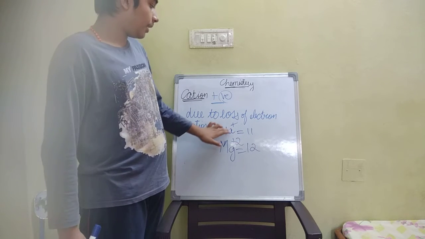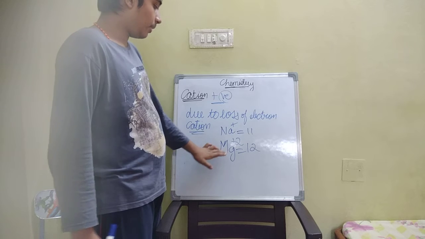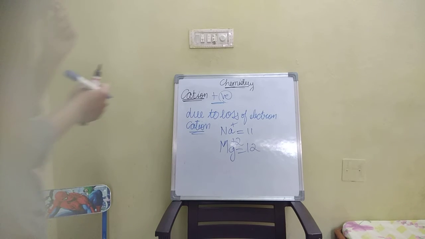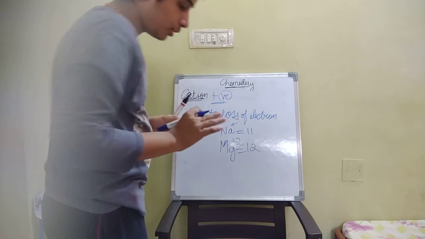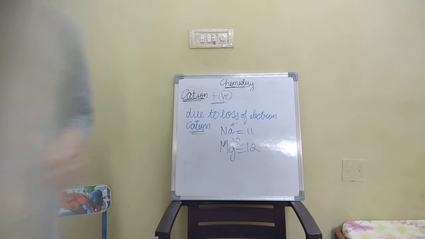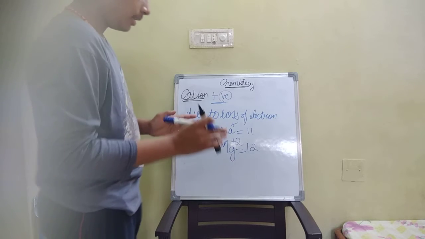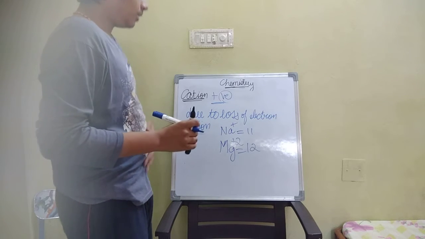Why only plus for sodium and plus 2 for magnesium, I will tell you. I told you about stable gases. They are stable.